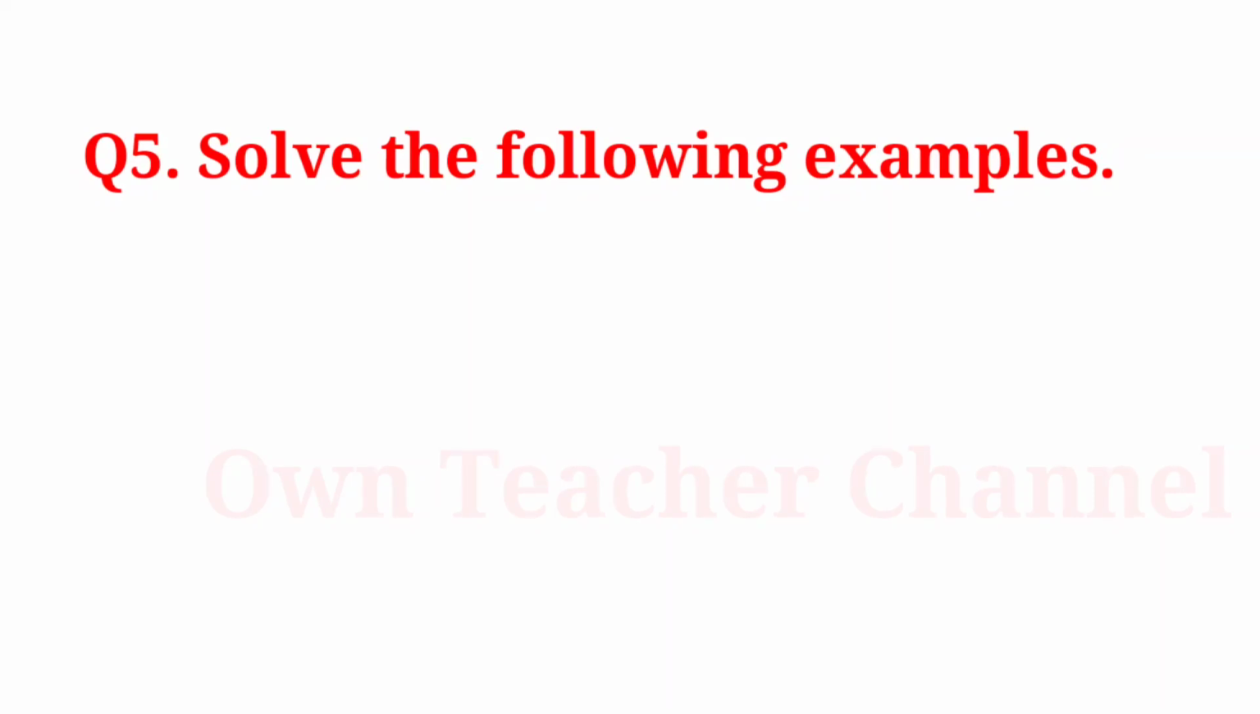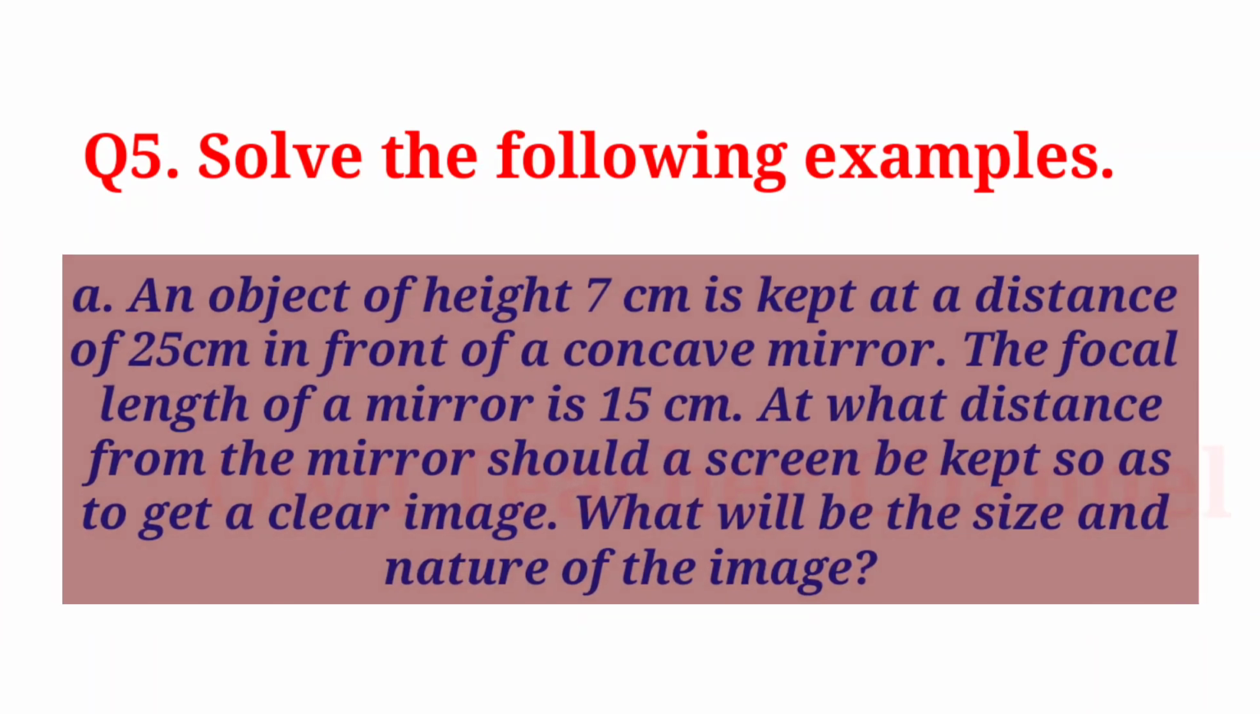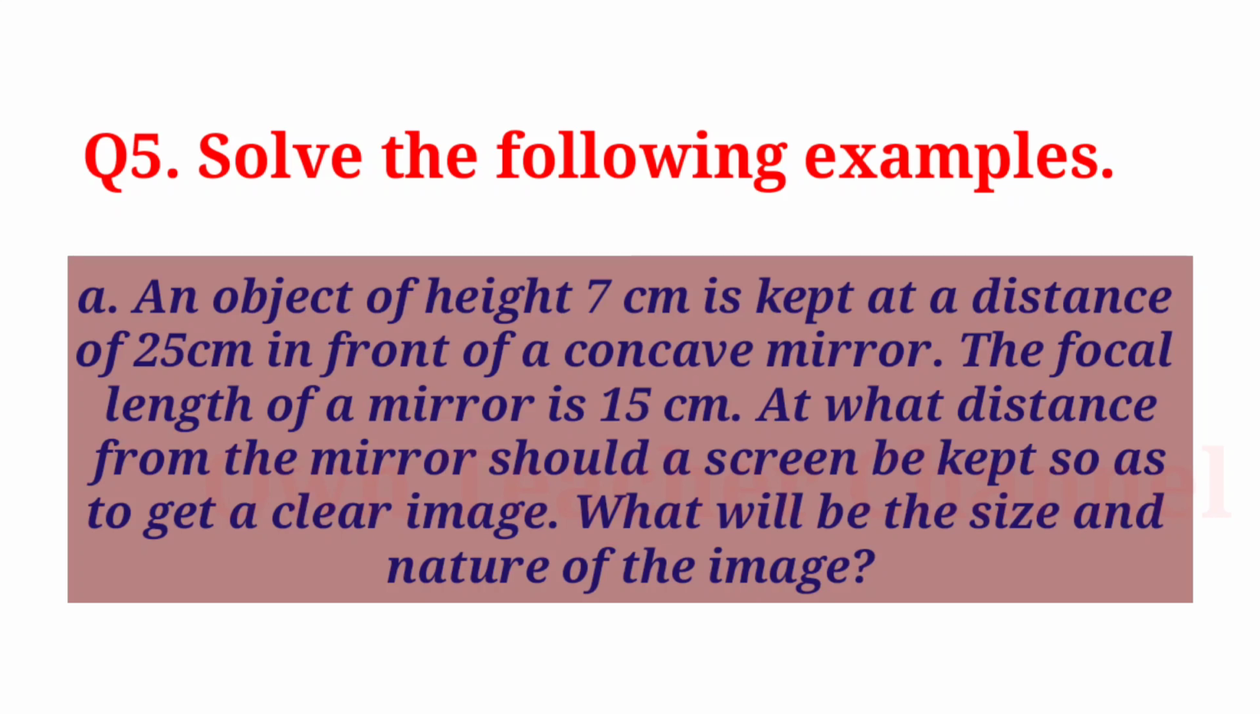Question 5. Solve the following examples. A. An object of height 7 cm is kept at a distance of 25 cm in front of concave mirror. The focal length of the mirror is 15 cm. At what distance from the mirror should a screen be kept so as to get a clear image? What will be the size and nature of the image?